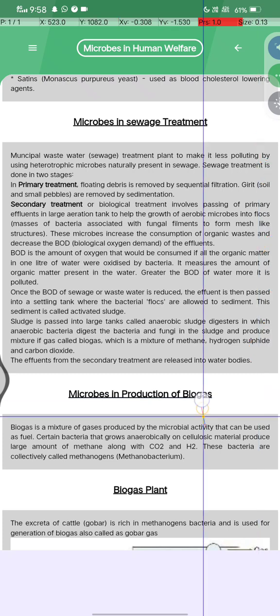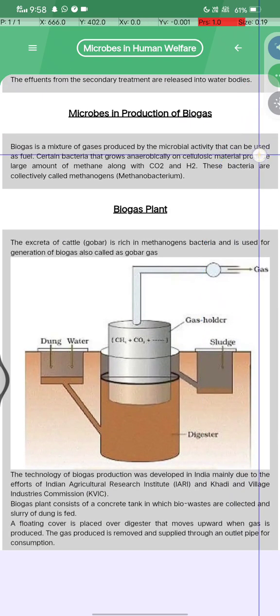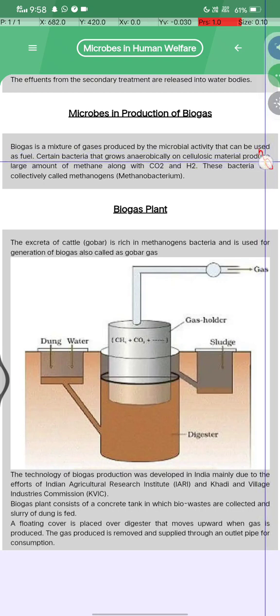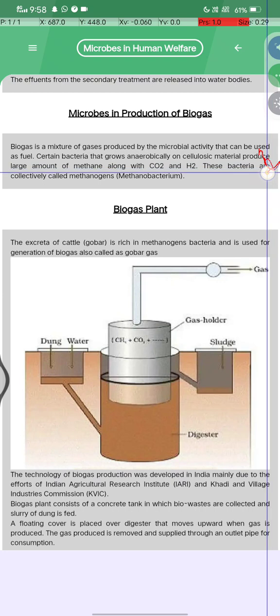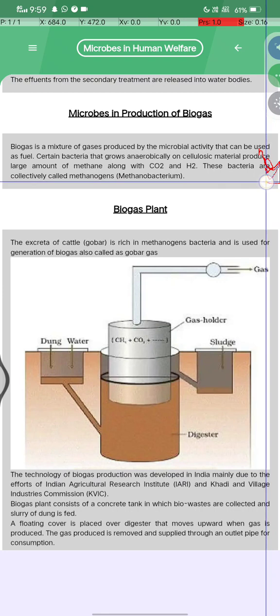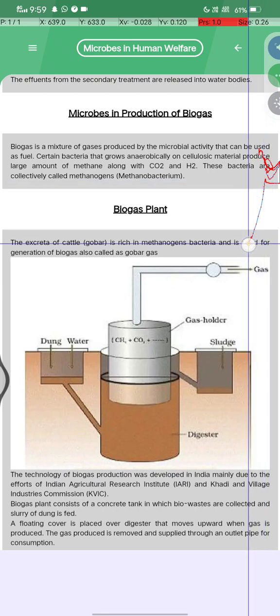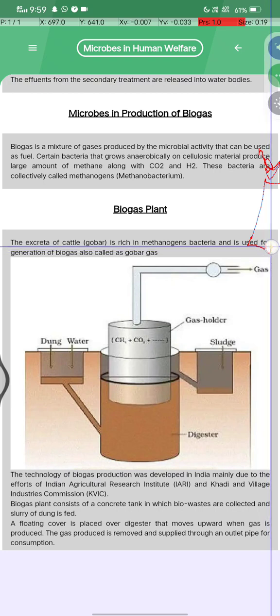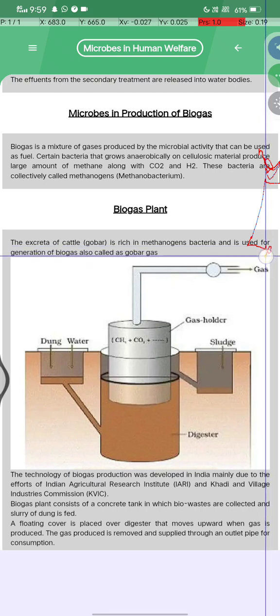Microbes in the production of biogas. Biogas is a mixture of gases produced by microbial activity, and it can be used as a fuel. Certain bacteria that grow anaerobically on cellulosic material produce a large amount of methane along with CO2 and H2, and these bacteria are collectively called methanogens, such as Methanobacterium. The excreta of cattle, gobar, is rich in methanogenic bacteria and is used for the generation of biogas, also called gobar gas.